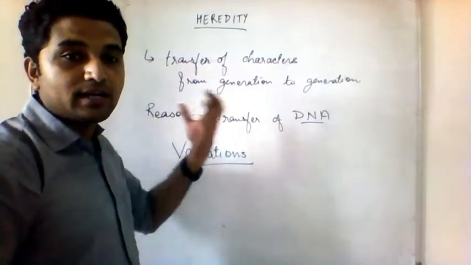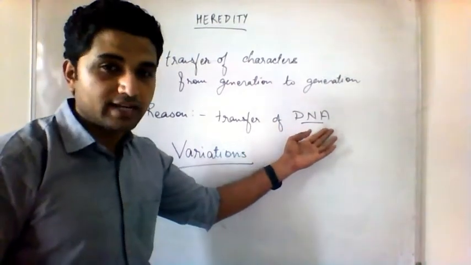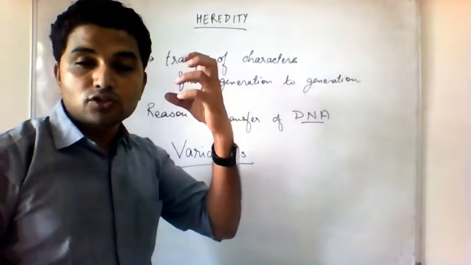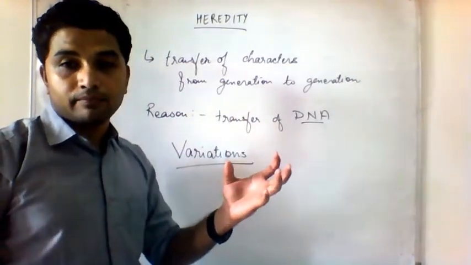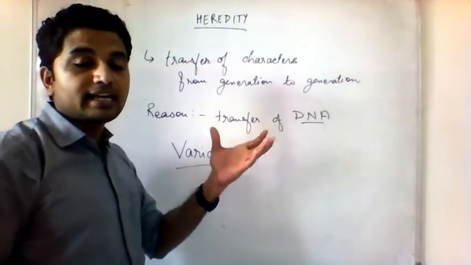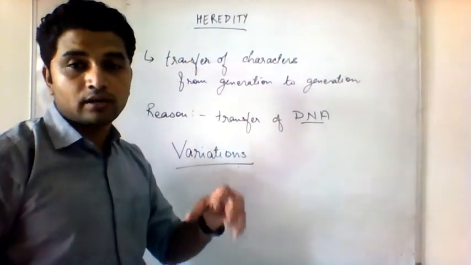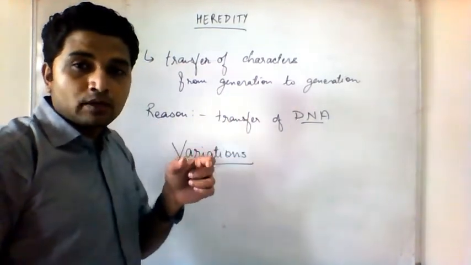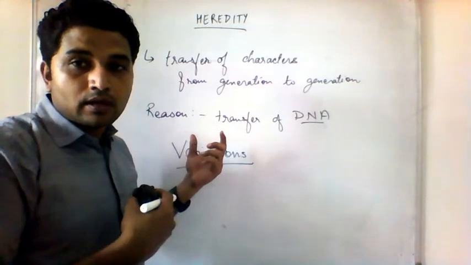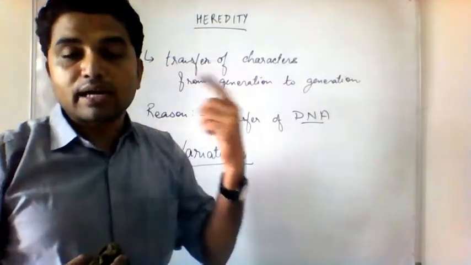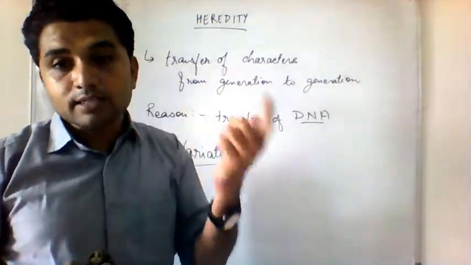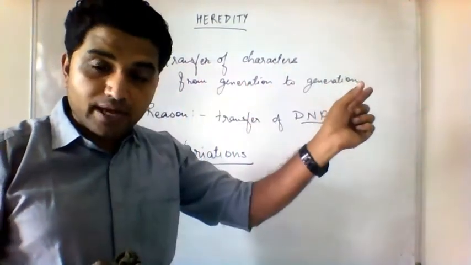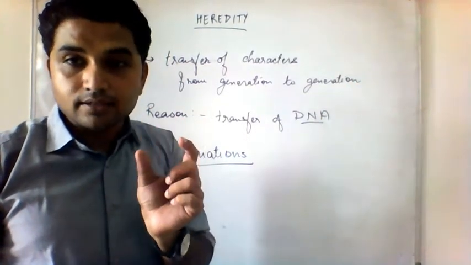Now these characters have been transferred into the next generation because of transfer of DNA, but when the DNA is transferred it is not exactly the same. I'll come to that in my next class. Some parts of the DNA are the same, and when some parts are the same, we show that character of the parent. If I have a similar eye color to my parent, this means that the genetic code of the eye color of my parent has come into me as it is.